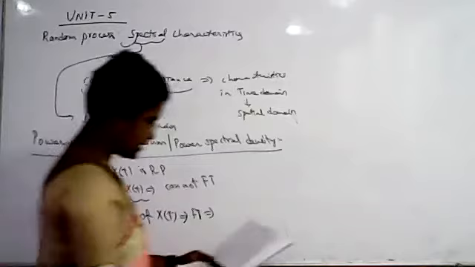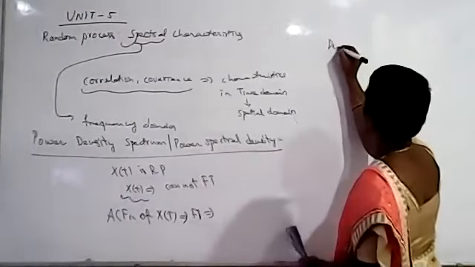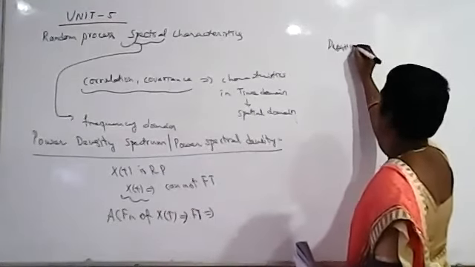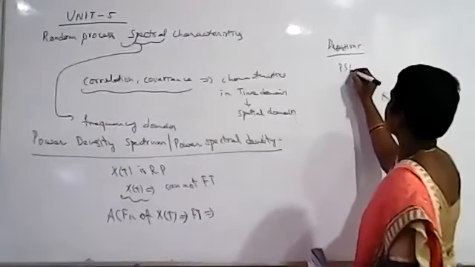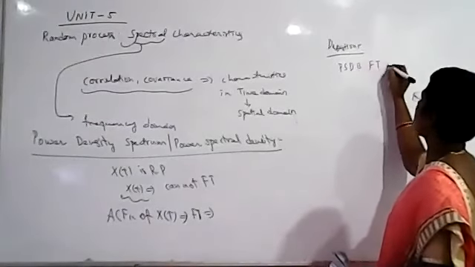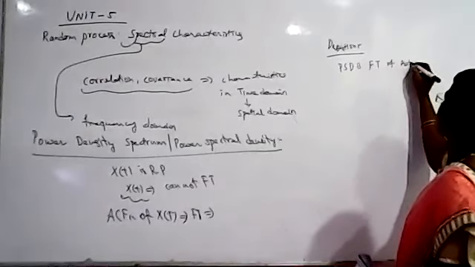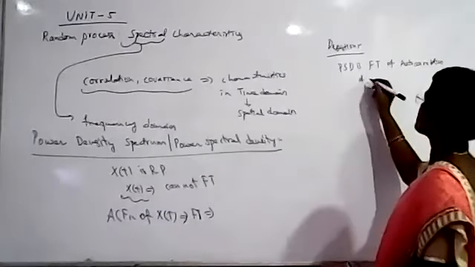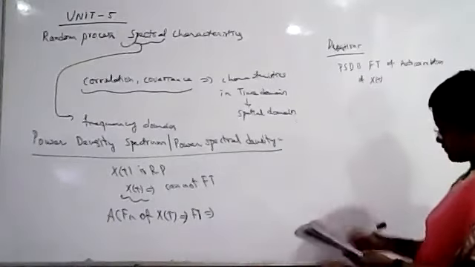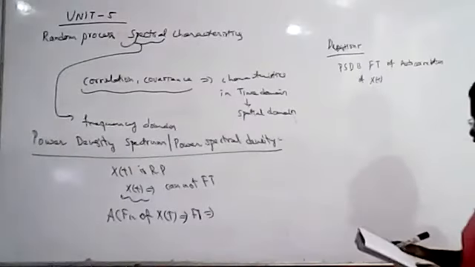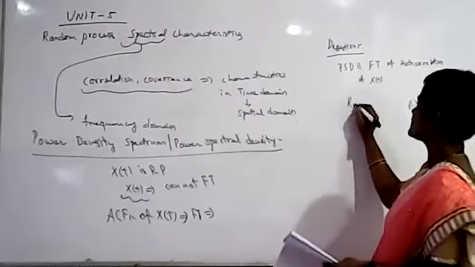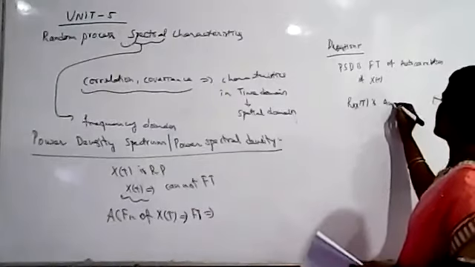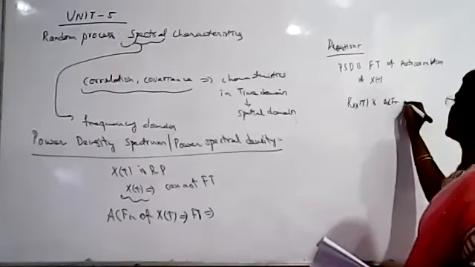Now we will see the definition. Power spectral density is nothing but the Fourier transform of the autocorrelation function of x of t. Say Rx of tau is the autocorrelation function of x of t.